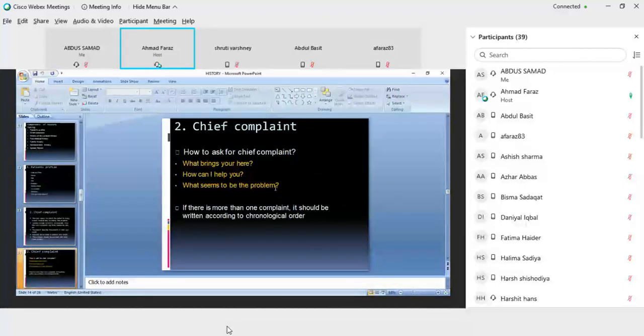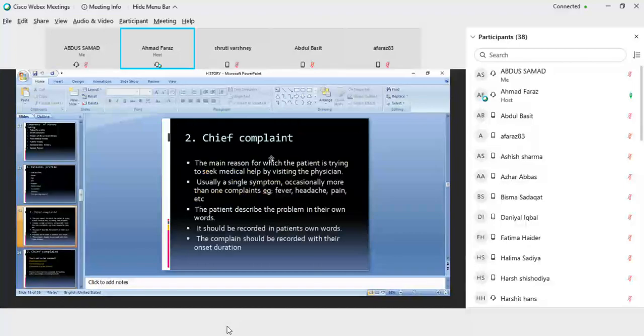Then you have to see. If there is more than one complaint, it should be written according to the chronological order. You have to ask for the chief complaint: What brings you here? क्या परेशानी है आपको? क्या हेल्प कर सकते हैं हम आपकी? Or what seems to be the problem? Then you have to see, if there is more than one complaint, it should be written according to the chronological order.